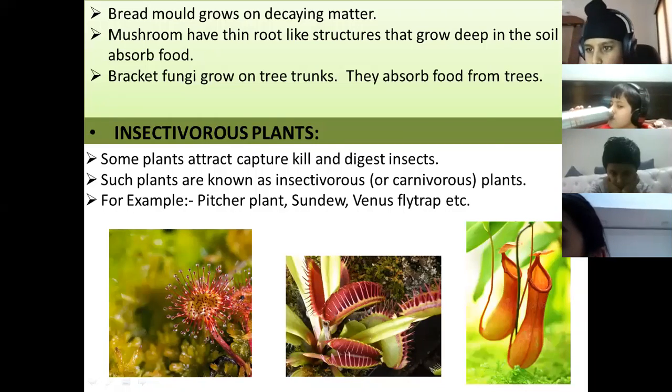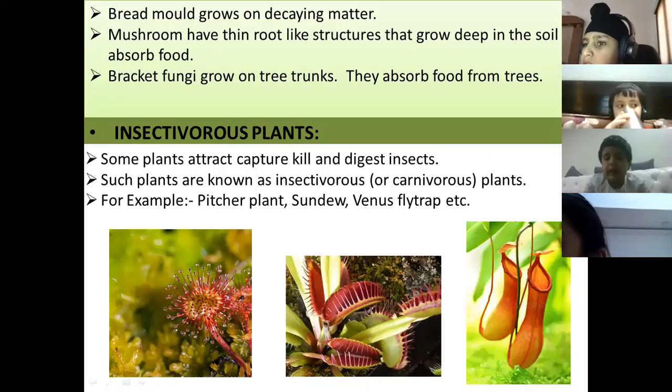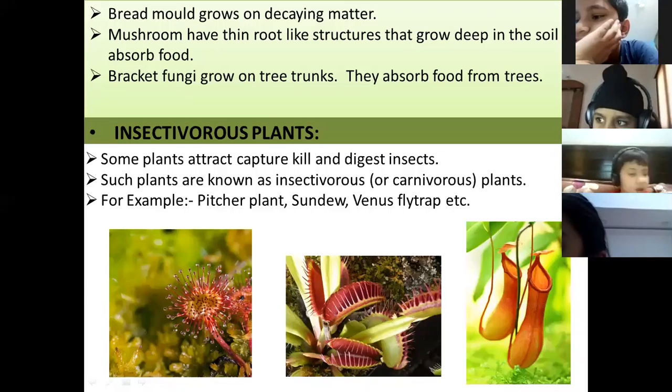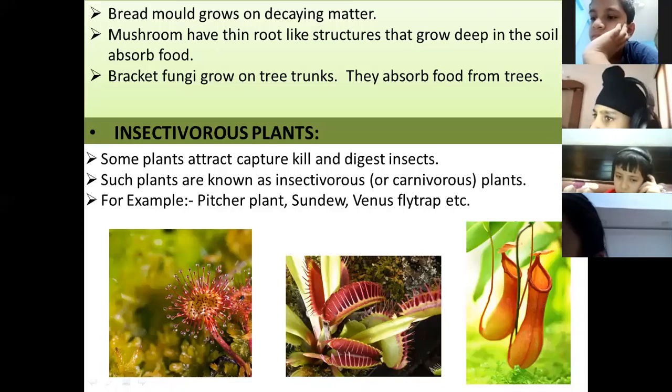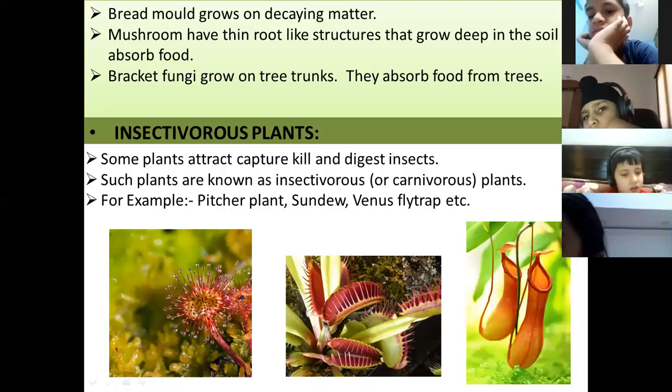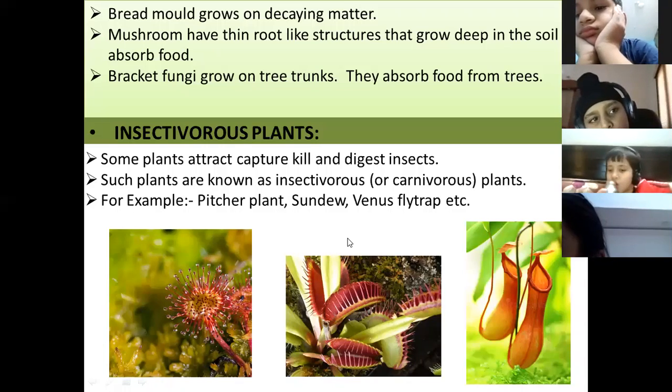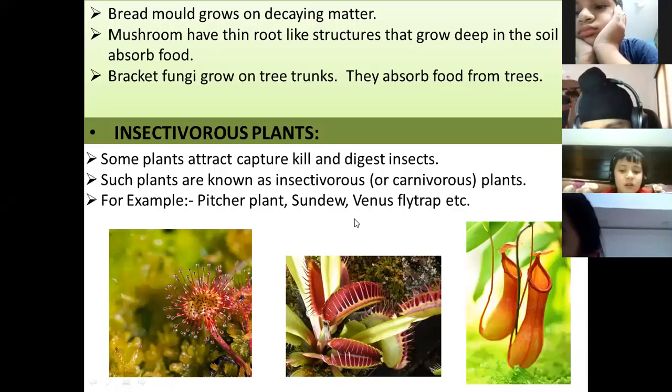Viven, what do you mean by carnivorous plants? Ma'am, carnivorous plants mean the plants that eat insects. Okay, and now what do you mean by carnivorous animals? Ma'am, carnivorous animals eat other animals. Very good, very nice. Why are these insectivorous plants known as carnivorous plants? Because they eat insects. Examples of insectivorous plants are pitcher plant, sundew plant and Venus flytrap.